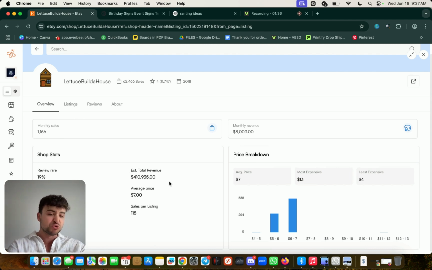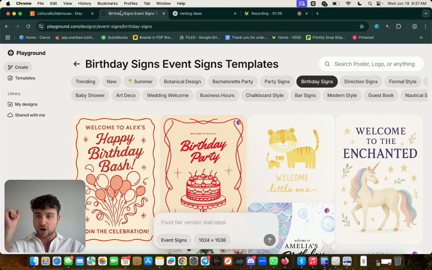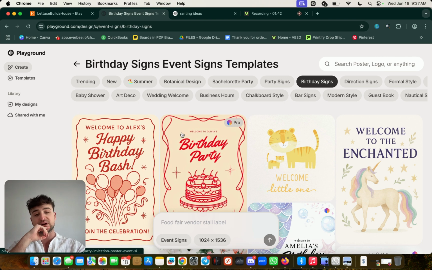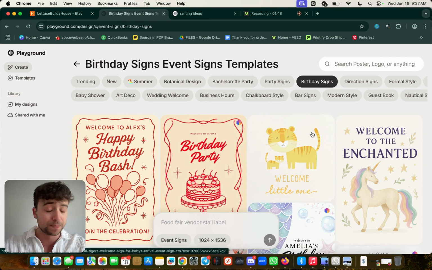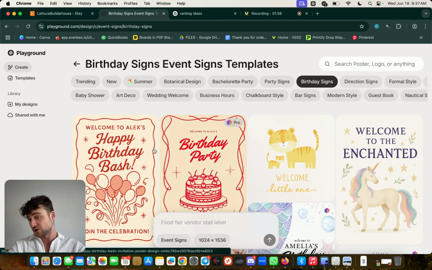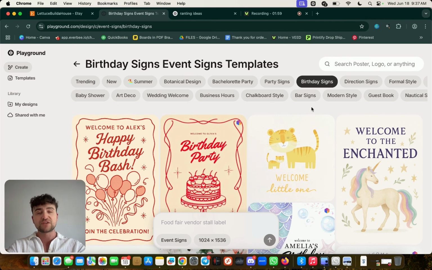So you can actually do this with a very simple AI tool called Playground. Now, the reason why I like Playground is it gives you a bunch of templates and you can just go in, modify them to your liking, and then resell them. Now, before we continue, keep this in mind. With AI, you can make millions and millions of variations of these so-called birthday PDFs, right? So if there's millions of combinations, I can make videos like this teaching everyone, and everyone will eat because there's no saturation. Everyone can be in their own lane making money. That's what's so beautiful about AI. And that's also why it's such an amazing, lazy way to start making money, right?